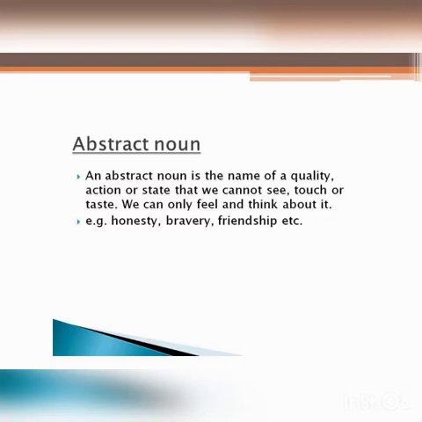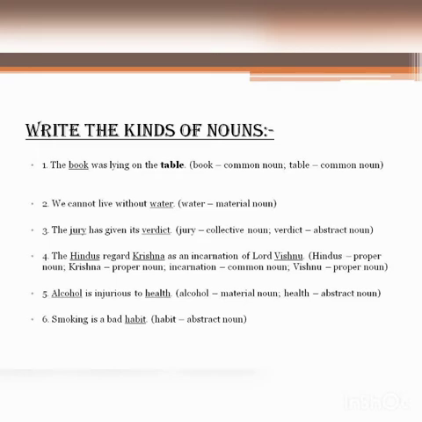Let's solve this exercise. Here we have, write the kinds of nouns. First sentence we have, the book was lying on the table. Book is underlined and table is a highlighted word. So book is a thing, it's a common noun, and table is also a thing, it's a common noun. So in this sentence we have 2 common nouns, book and table. Next we have, we cannot live without water. Water is a material noun here.